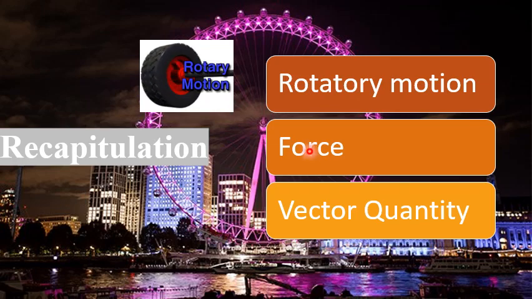The next is the force. A force moves or tends to move, stops or tends to stop the motion of a body. The force can also change the direction of motion. The next is vector quantity. The quantity which requires both magnitude and direction for explaining a physical quantity is called vector quantity.